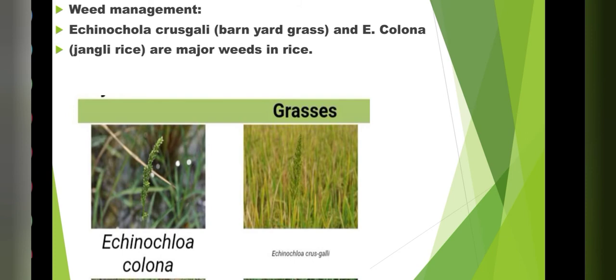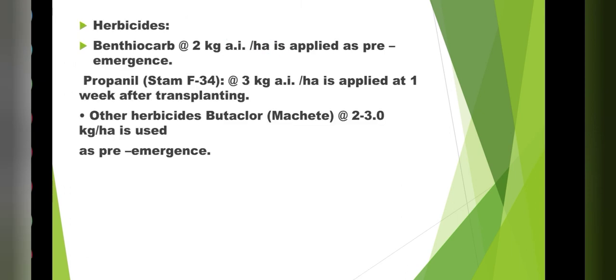Now, weed management. Basically, two kinds of weeds are there: one is barnyard grass and the second is jungle rice. You can remember the scientific names. Other than that, you can see in the image, one is Echinochloa colona and one is Echinochloa crus-galli. Now we can use these herbicides. One is bensulfuron, pretilachlor, Stam F34, which we already discussed, applied after transplanting. Other than that, Stam F34 is pre-emergence, meaning before transplanting, like butachlor.